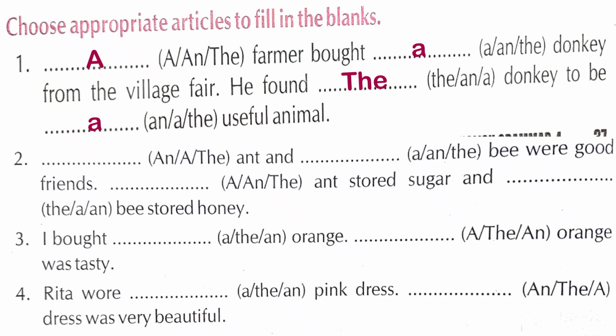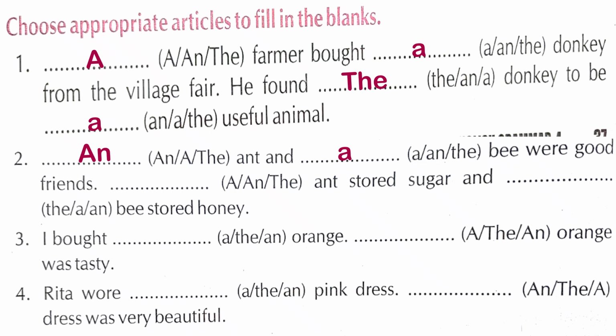Next, dash ant and dash bee were good friends. Do we know about which ant and which bee we are talking about? No. Any ant and any bee could be there. So I'll use an ant and a bee. They are not specific. So an ant, a bee.